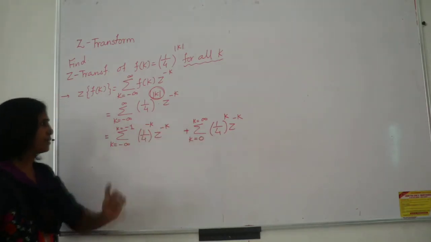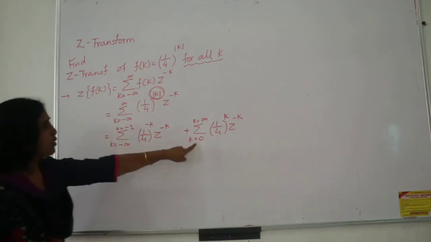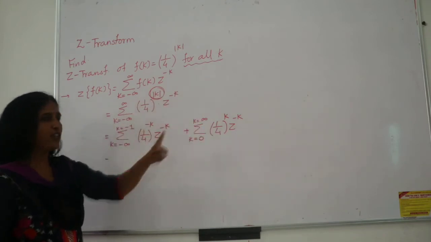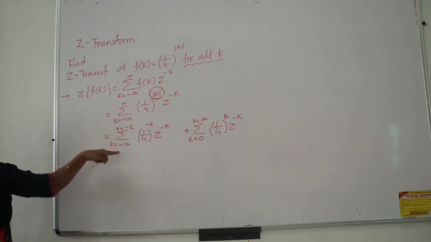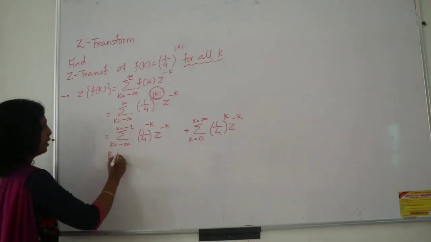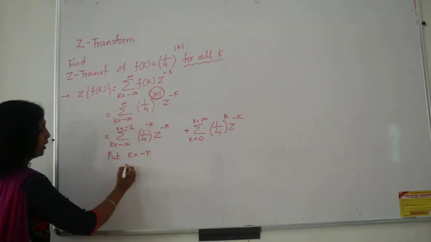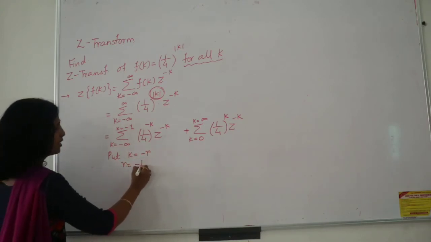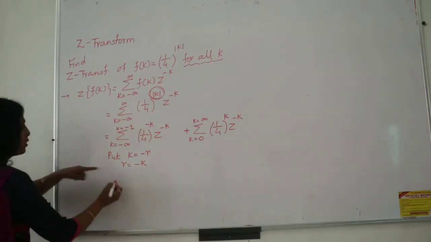Then see here, 0, 1, 2, 3, 4 up to infinity is logical, but here from minus infinity to minus 1, how to take the summation? So I have to convert it into positive, and for that you put a substitution. Say k is equal to minus r, and therefore r is equal to minus k. We do it like that for integrations and all. So find out the value.